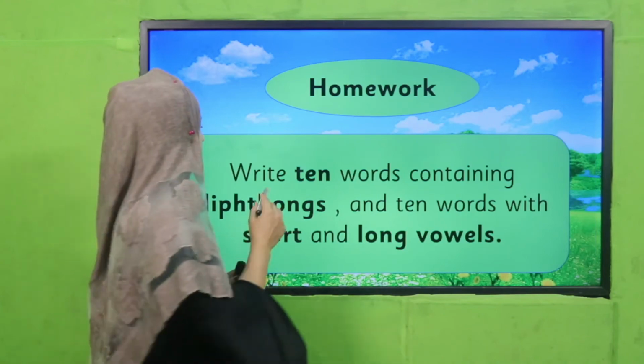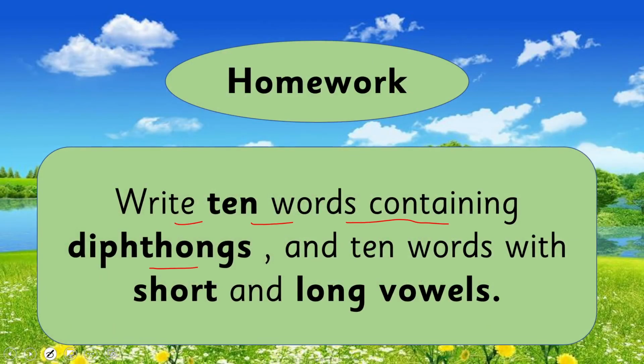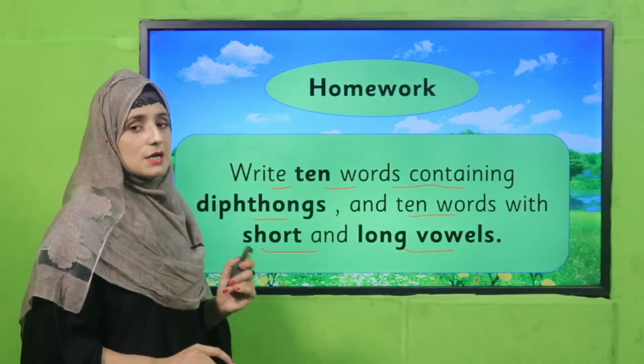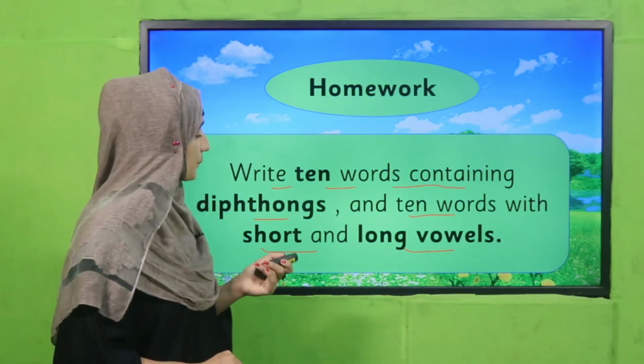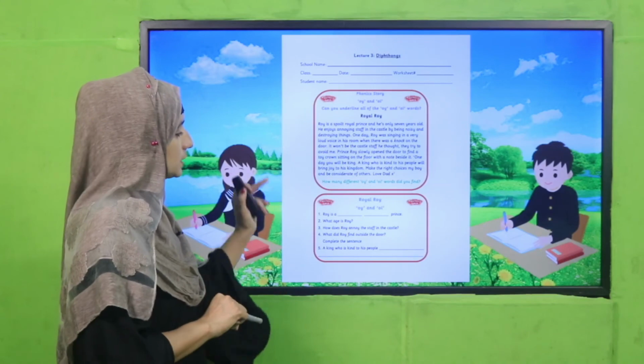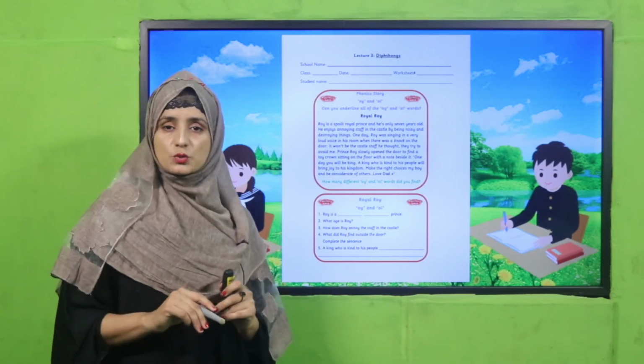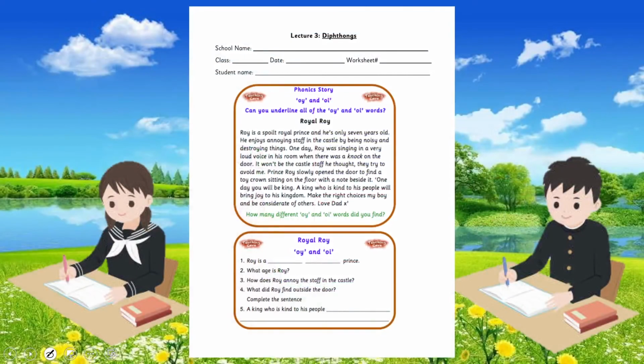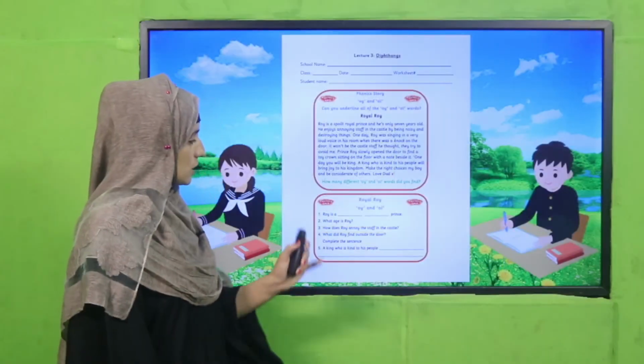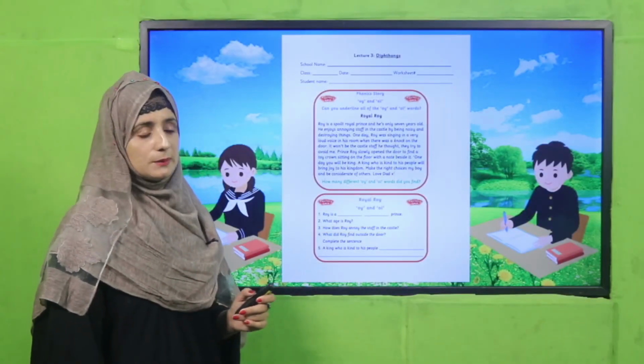So what's our homework for today? Write 10 words containing diphthongs and 10 words with short and long vowels. You have to write 10 words with diphthongs and long and short vowels. This is for homework. For today's homework, my dear teachers, there is a worksheet. This worksheet link is given. You should provide it to your students in printed form. There is a complete way to underline and to judge and to search out the diphthongs. Okay, so they will search them out from this worksheet.